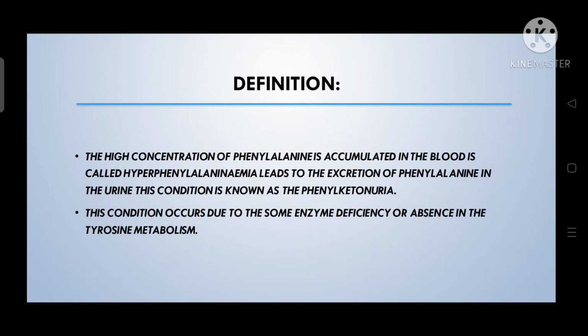Next, we will see the definition of phenylketonuria. The high concentration of phenylalanine accumulated in the blood is called hyperphenylalaninemia. It leads to the excretion of phenylalanine in the urine. This condition is known as phenylketonuria. It occurs due to enzyme deficiency or absence in the tyrosine metabolism.